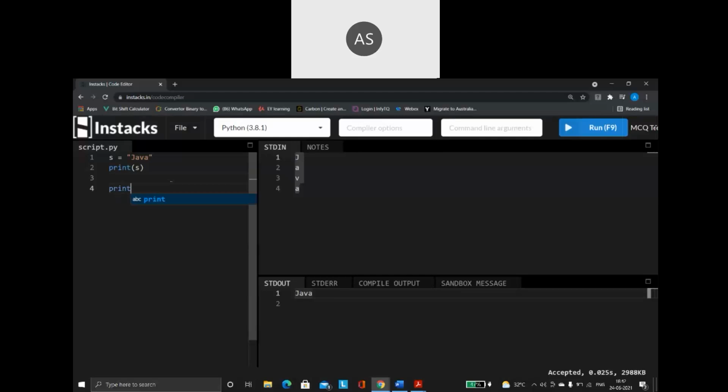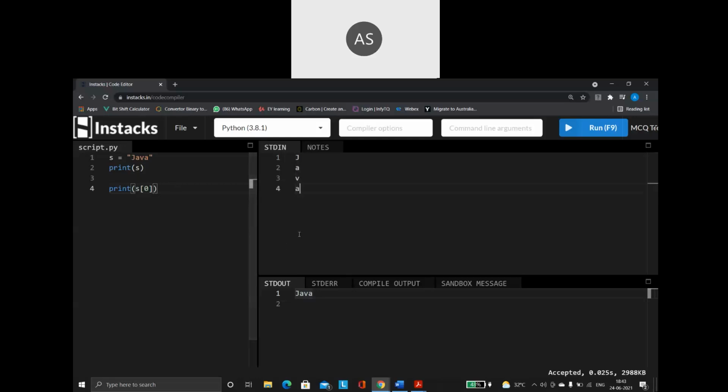Of course, I have to use the print statement s of 0. I know strings are index based. I hope you remember. Otherwise, use our data types video. Please go through the data types video, where we have explained the full concept of strings, how they get stored internally and how the index is going to work. So use that video as a reference in case you want a refresher session.